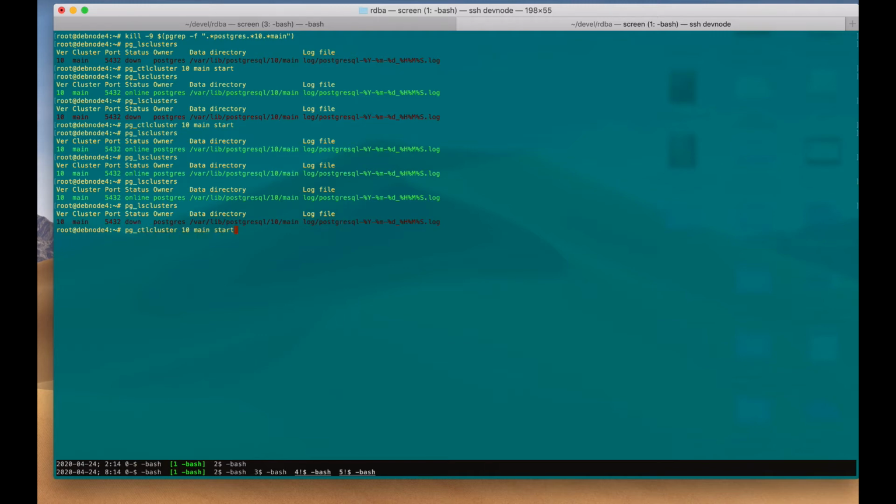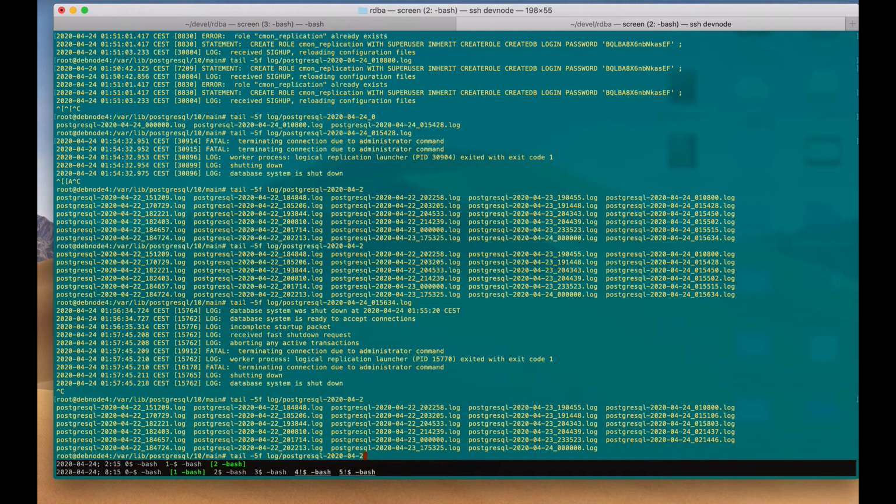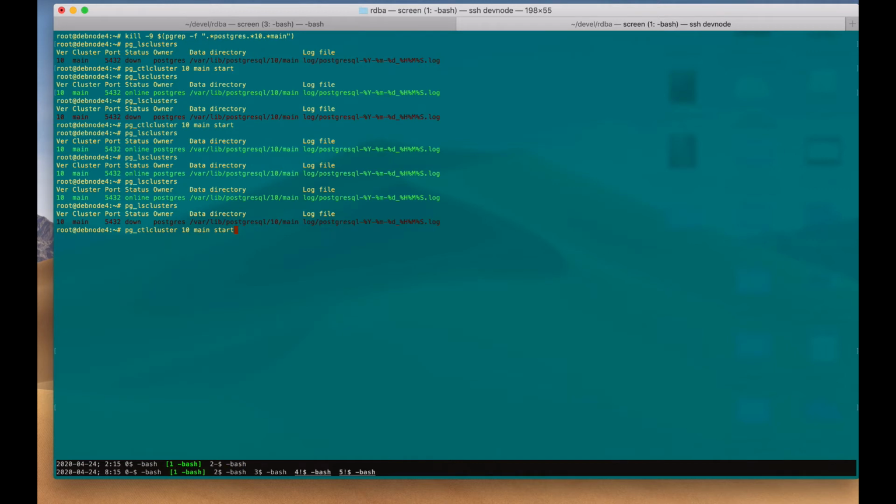So let's try to look at the logs. Okay. It says here a fatal: terminating connection due to administrator command. So it seems that it was being fenced by an administrator command to kill the node. Again, let's start again.